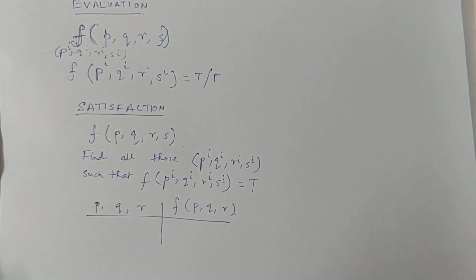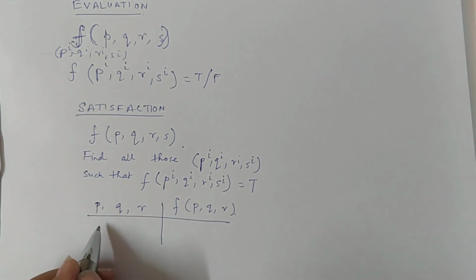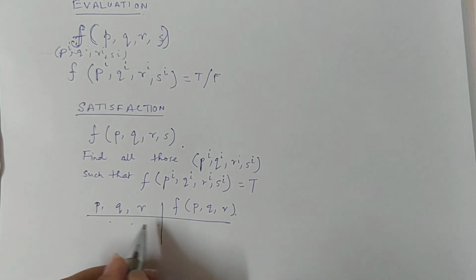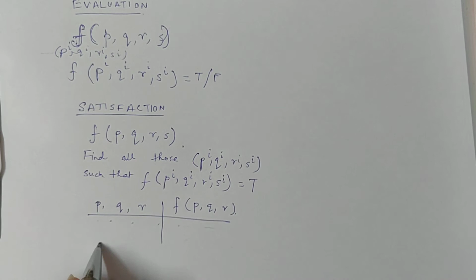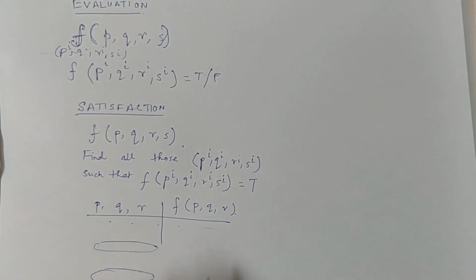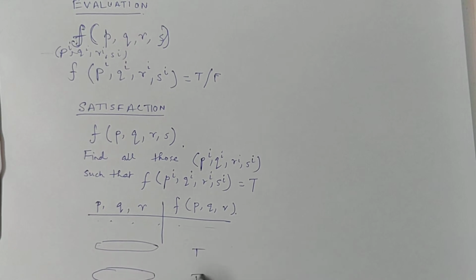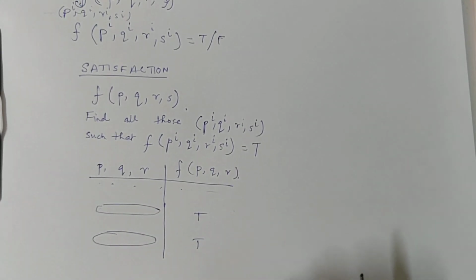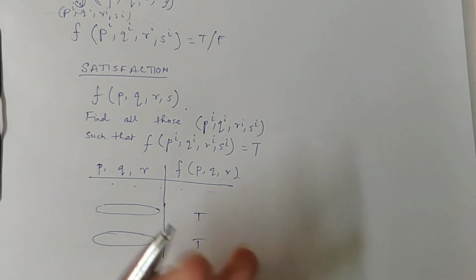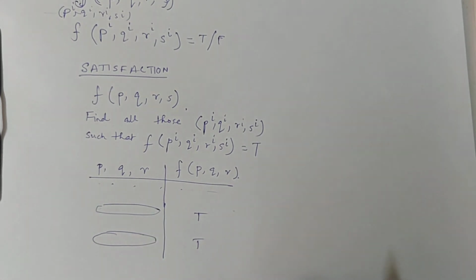You will draw the entire truth table for this F(P, Q, R) and you will choose those assignments of P, Q, R for which F is coming out to be true. This is the most straightforward approach to solve the satisfaction problem.